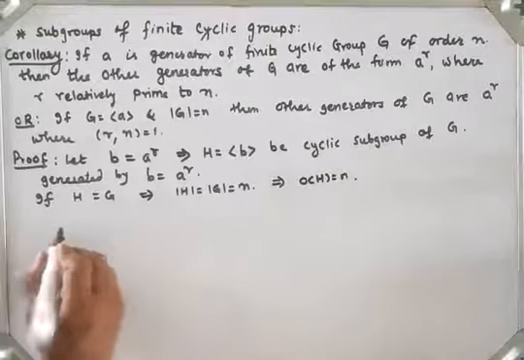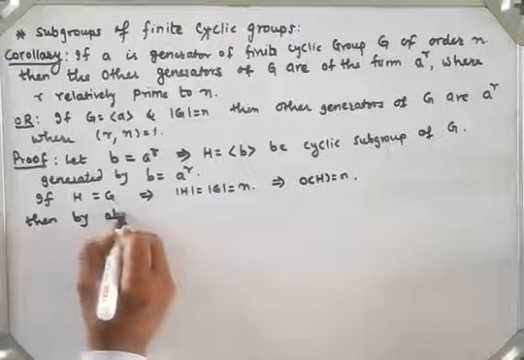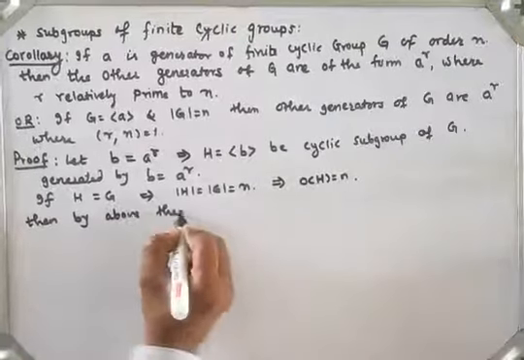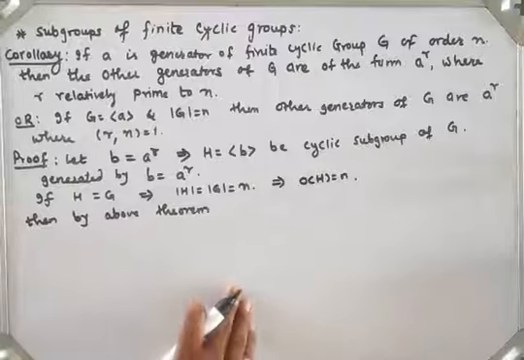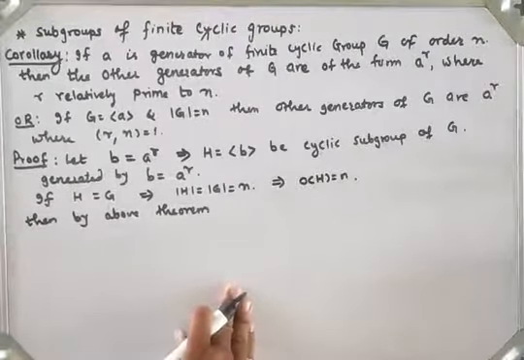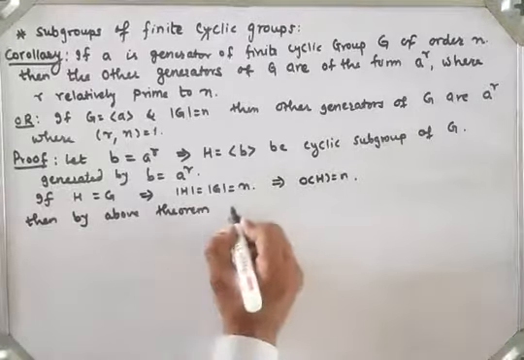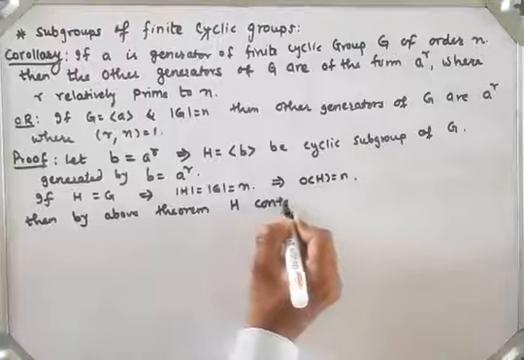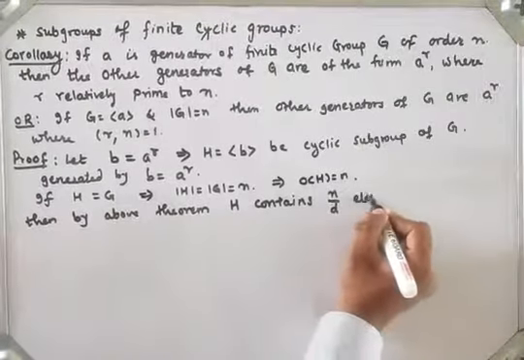Then by the above theorem we have seen that if H is a subgroup of a cyclic group G, it has n by d elements, where d is the GCD of a and n. So H contains n by d elements.